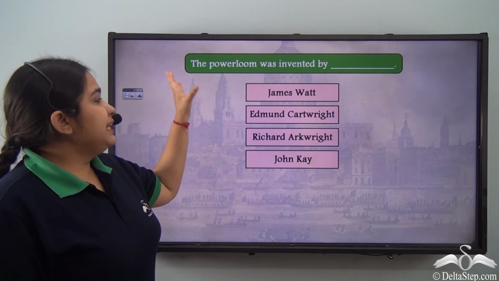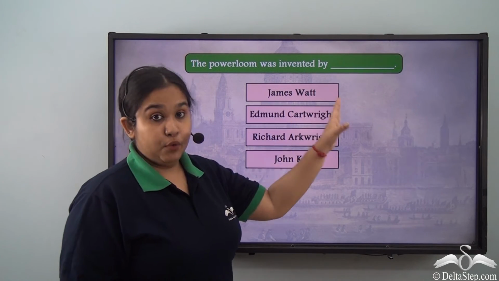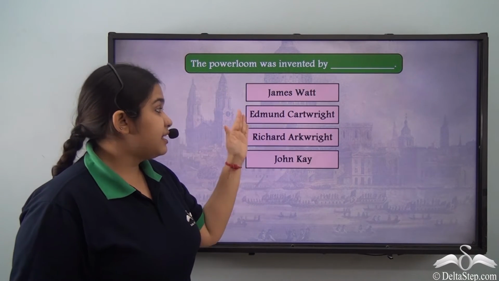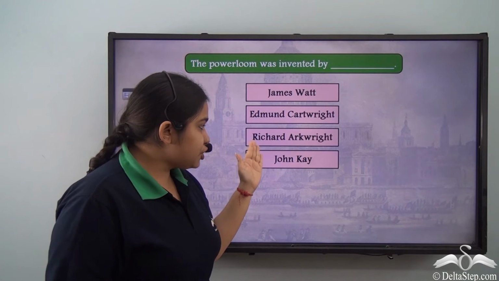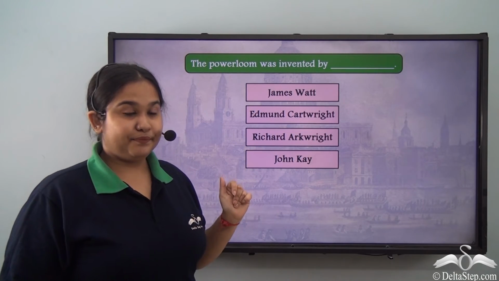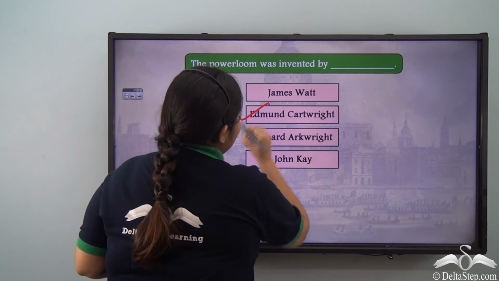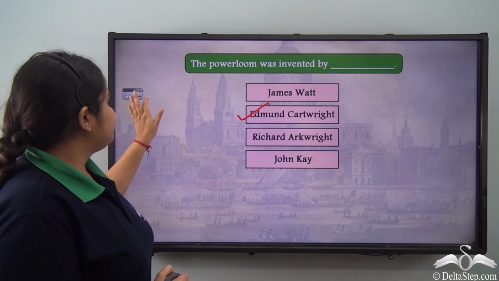So can you tell me, the power loom was invented by whom? Was it James Watt, Edmund Cartwright, Richard Arkwright, or John Kay? The correct answer is Edmund Cartwright.